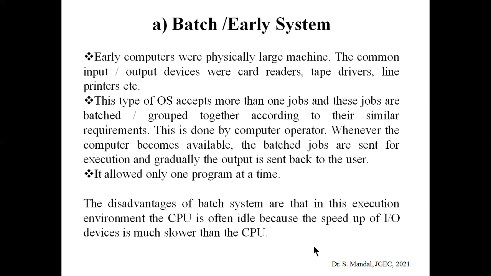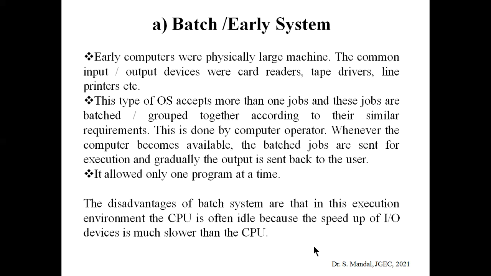So first one is the batch or early system. Early computers were physically very large, and in those cases, the common input or output were the card reader, tape drive, line printer, etc. In case of batch system, the significance of the term batch is that here the operating system accepts more than one job, and these jobs are batched or grouped together according to their similar requirements.